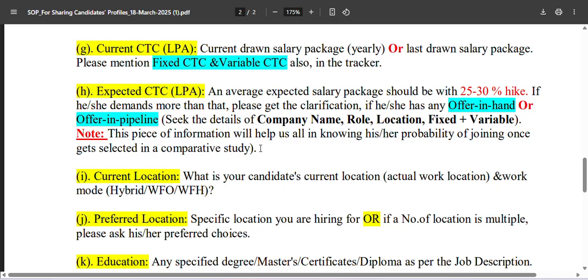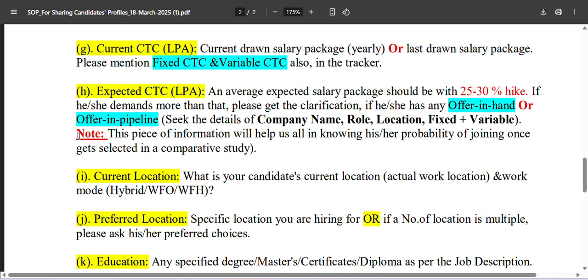If there are any counter offers, and if the candidate is not satisfied enough, then you can always take a look at this current information, and then you can easily figure out whether this person is getting a due amount or not, right? And the other important column is expected CTC. So it is the expectation of the candidate, right? So it's all about the expectation of the candidate.